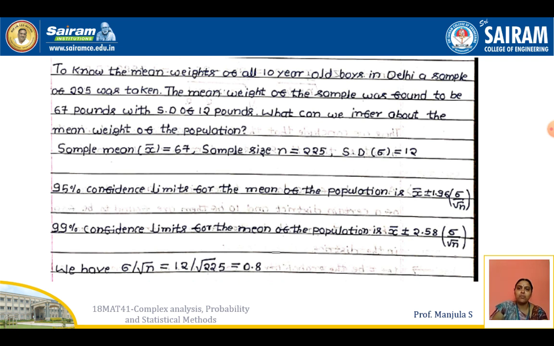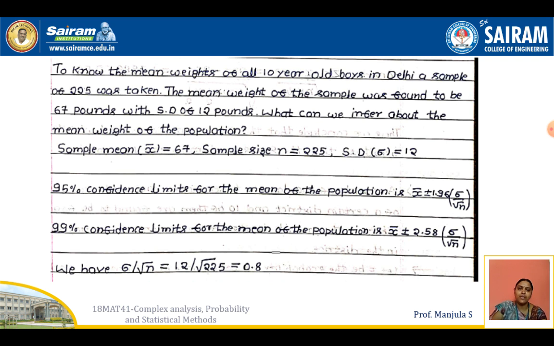Here, to know the mean weight of all 10-year-old boys in Delhi, a sample of 225 was taken. The mean weight of the sample was found to be 67 pounds with standard deviation of 12 pounds. What can we infer about the mean weight of the population? So here the sample mean and standard deviation are given as 67 and 12. Sample size is 225. So we know the value of sigma, x bar and n. With both 95% and 99% confidence limits we can find out.